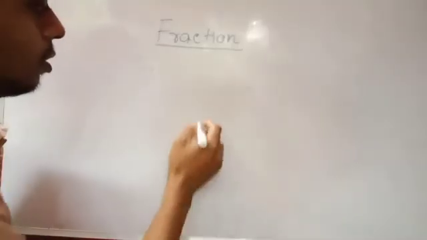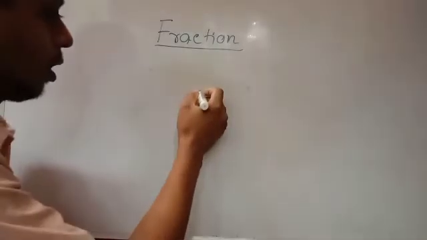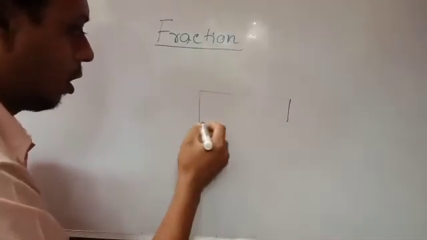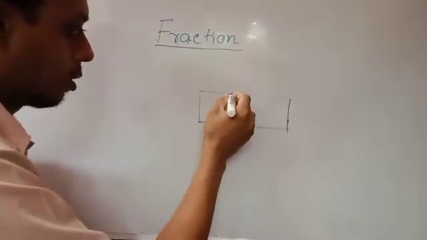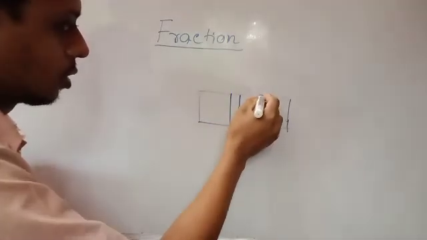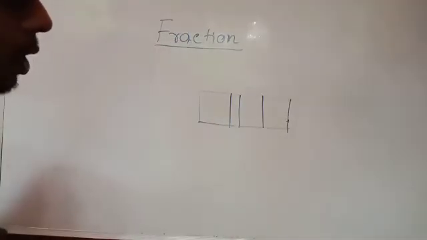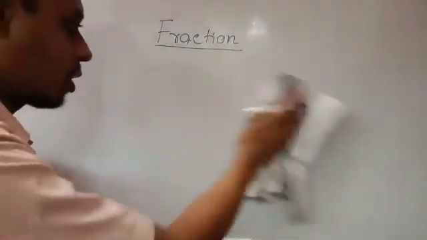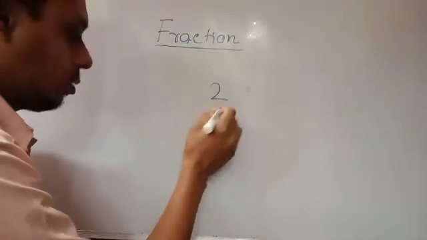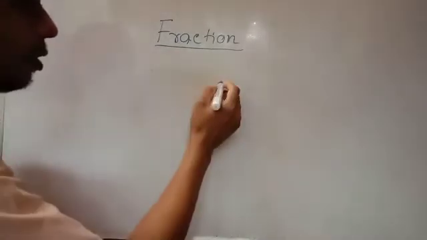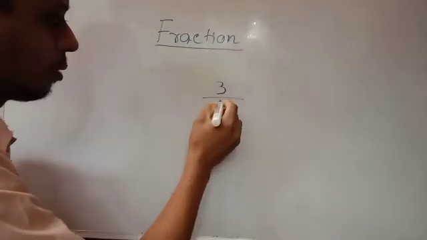So one object will be given, and you have to divide it into some equal parts. Not one part large and another part small, not like this. Suppose you are dividing one cake, not like this, with one part here and one part there. All the parts will be equal. Only then can we use the fraction concept, otherwise not. So as per our example, you have taken 3 parts out of 5 parts.